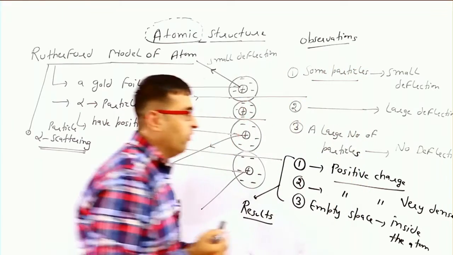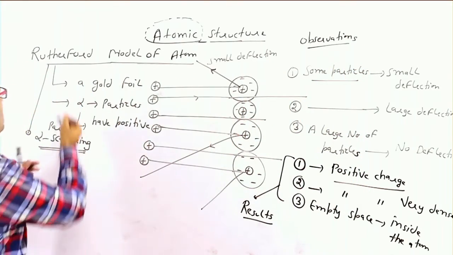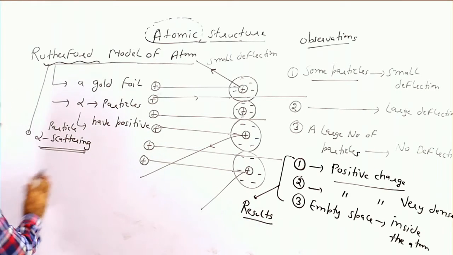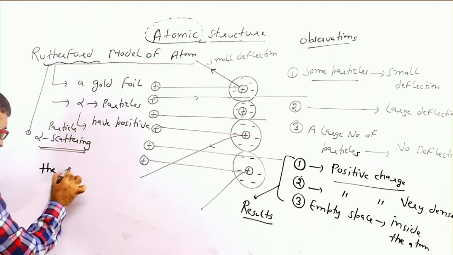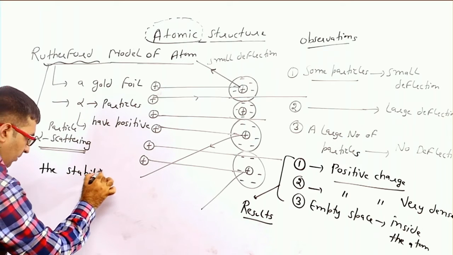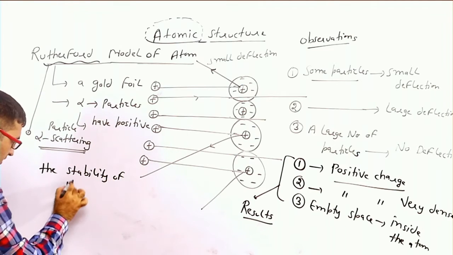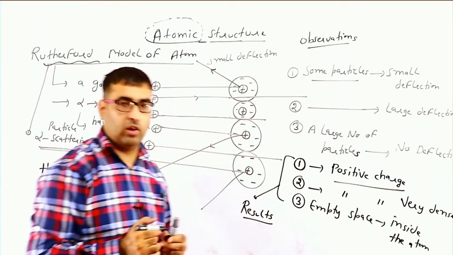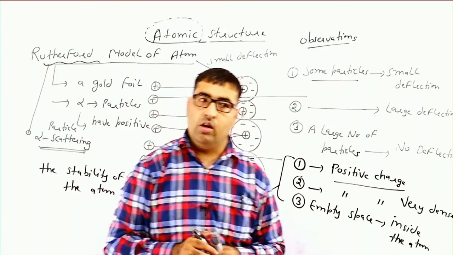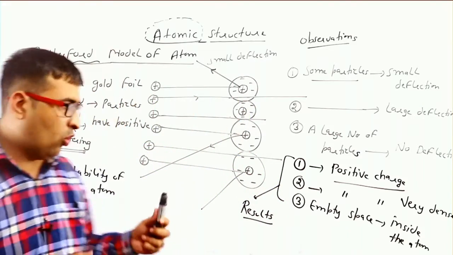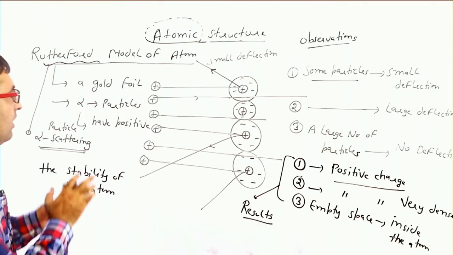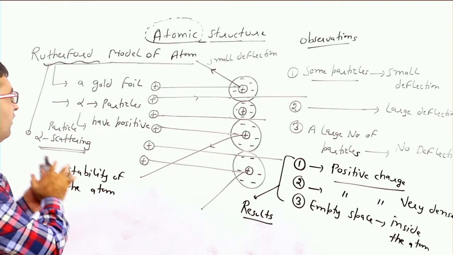On the basis of these observations, Rutherford concluded the structure of atom, but he could not explain the stability of the atom: why electrons revolving around the nucleus do not jump into the nucleus after losing their energy. Now, this is the Rutherford model of atom.